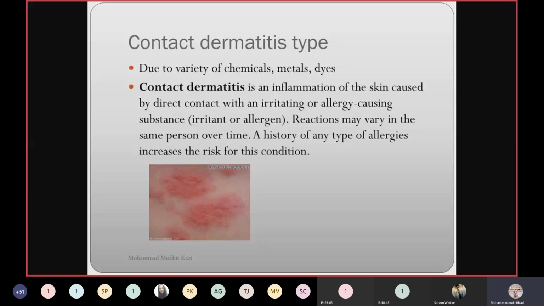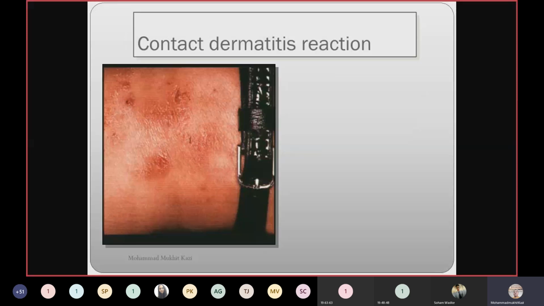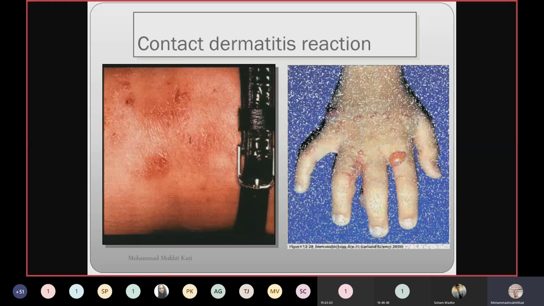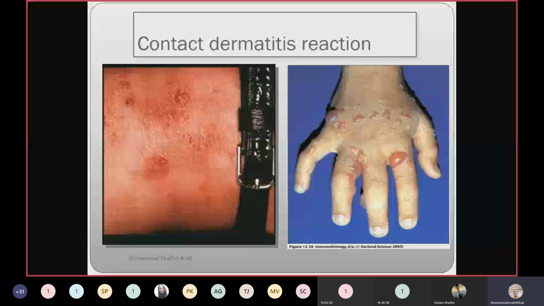Generally, you can see in the clinical picture, this is the contact dermatitis type. It occurs mainly in those who are using metal belts, and they will show contact dermatitis reactions. So this metal can also be responsible, and this you can see is because of the poisonous plant, poison ivy, which is responsible for forming all these blisters.